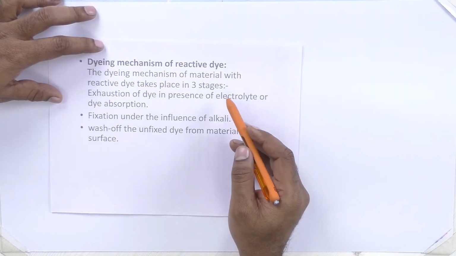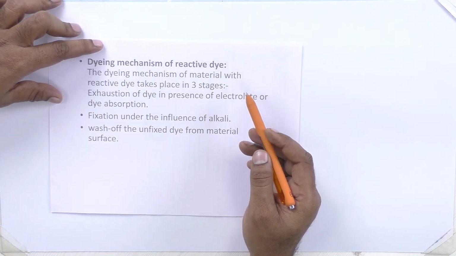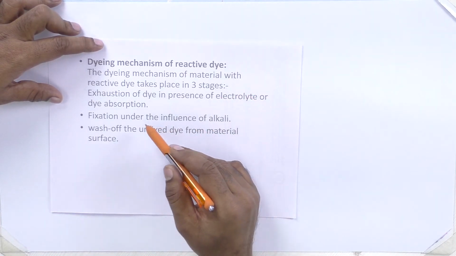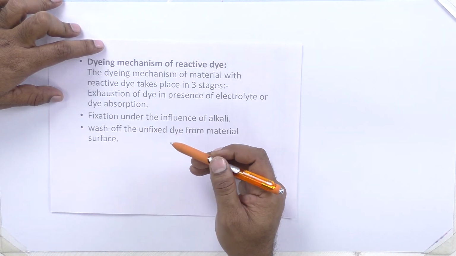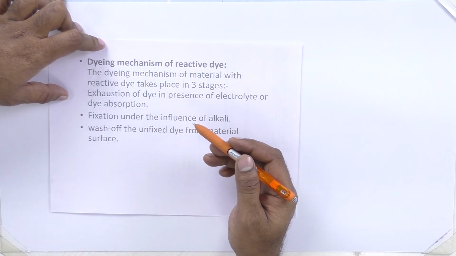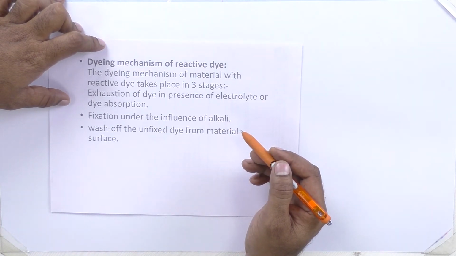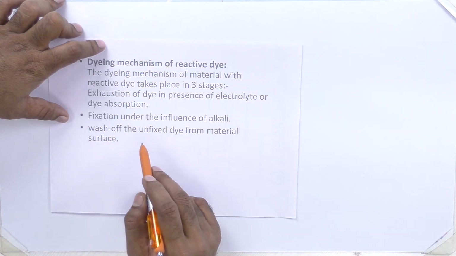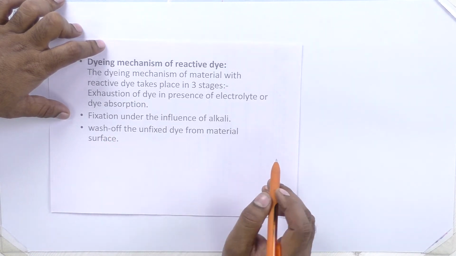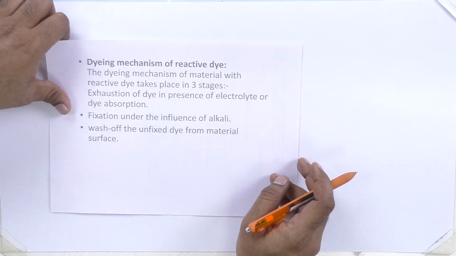First you have to exhaust the dyes by using an exhausting agent. Normally common salt is used for this purpose. Then fixation, that means the initiation of covalent bond between the dye and cellulose, is done by using alkali. Normally sodium carbonate is used for this purpose. And then washing of the unfixed dyes: by using soap and soda ash we can remove the unfixed reactive dyes.